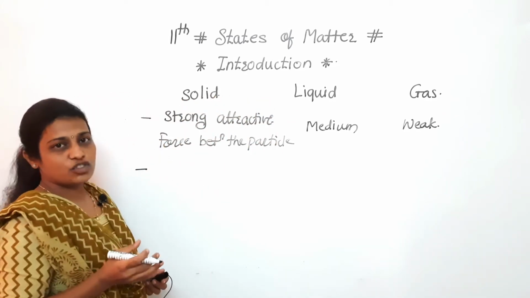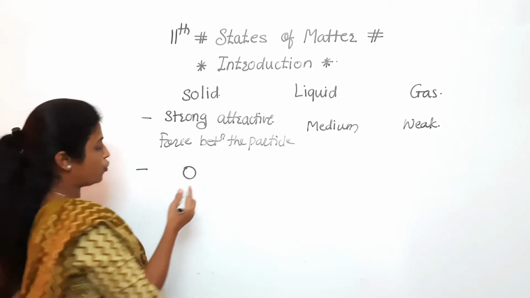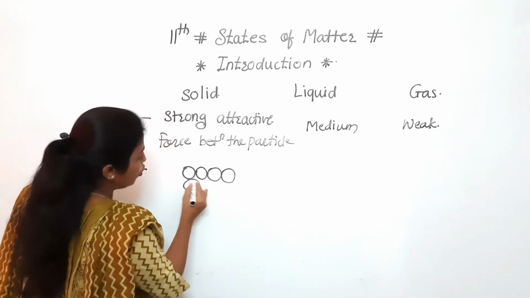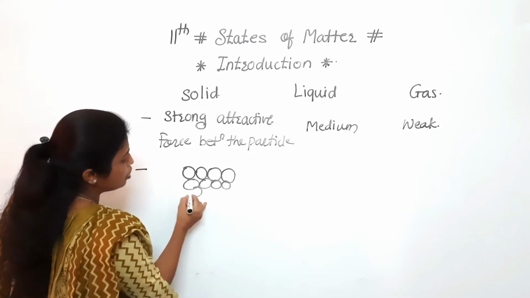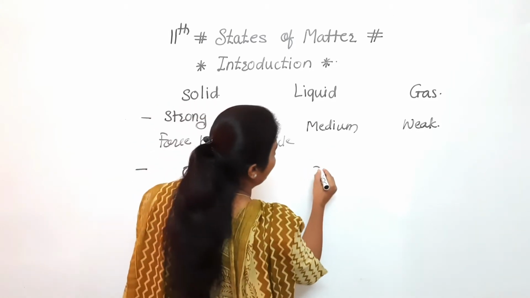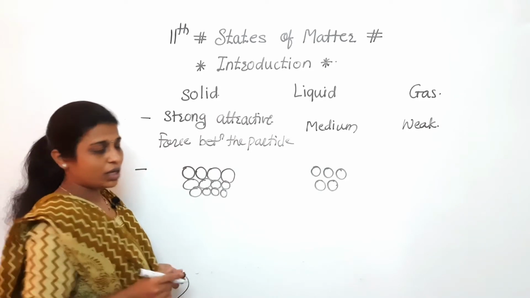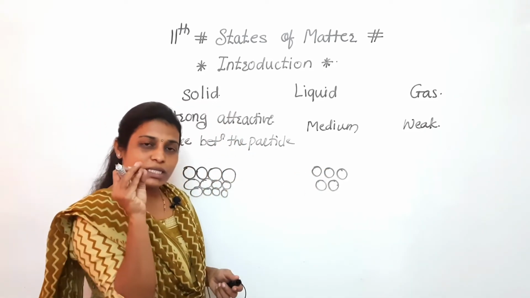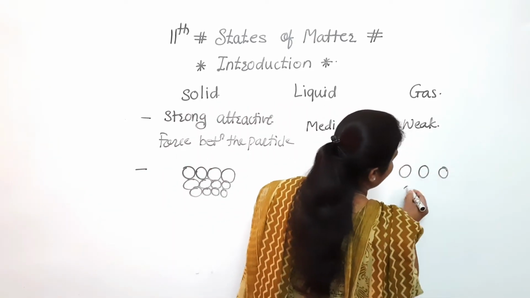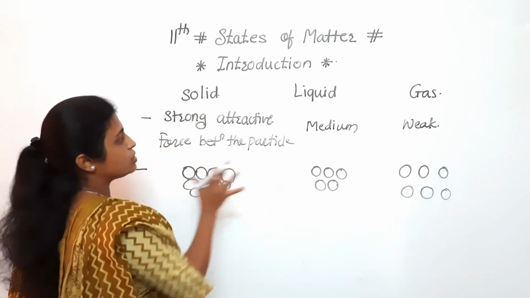Second one, if we consider the structure, as we know that particles having strong attractive forces means they are compact. We can say that they are close to each other, or there is a strong force between them. That's why they are compact. In case of liquid, they have weak attractive forces, so these particles occupy some space between them. In case of gas, these particles have very weak attractive forces, so they are away from each other. Okay, so this is the second point.